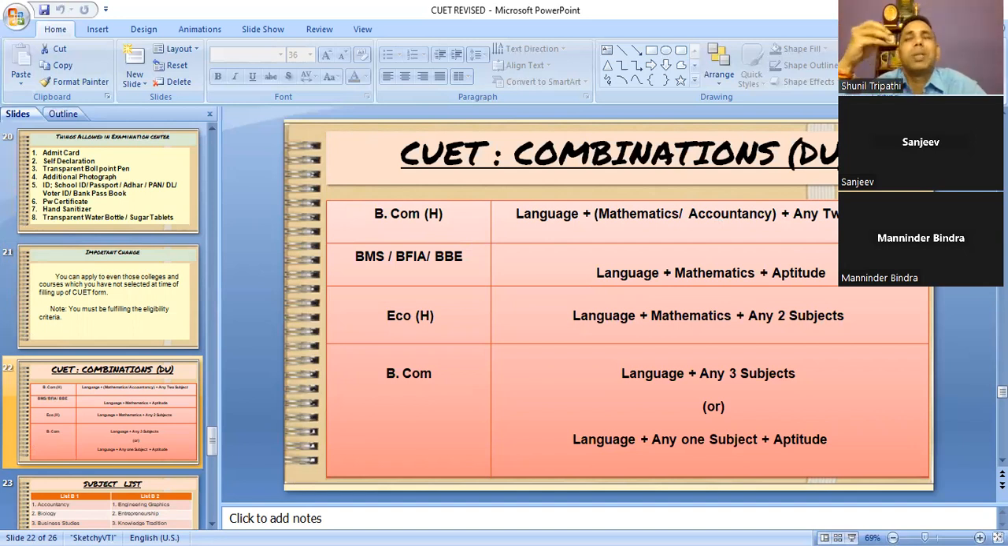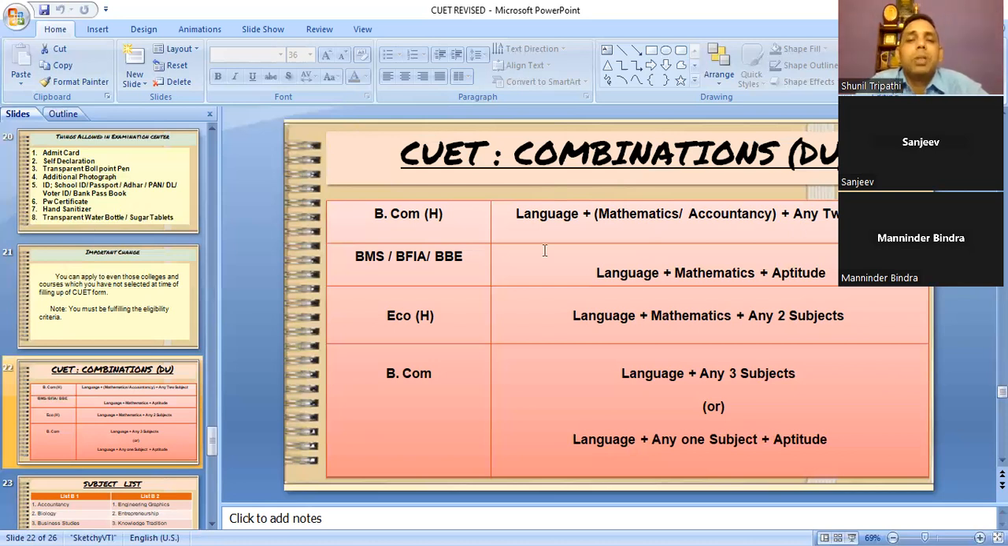Now any two can be business study and physical education, can be economics and physical education, can be physics or chemistry, can be political science or history. It can be any. That means a child who has done class 12 with humanities, and if the child does have mathematics, can go for BCom honors in Delhi University. How? Language he will fill, then he will fill mathematics if he has mathematics, and then any two, and he can apply for BCom honors.